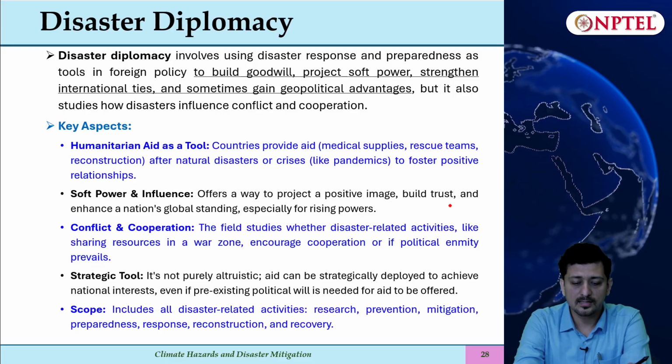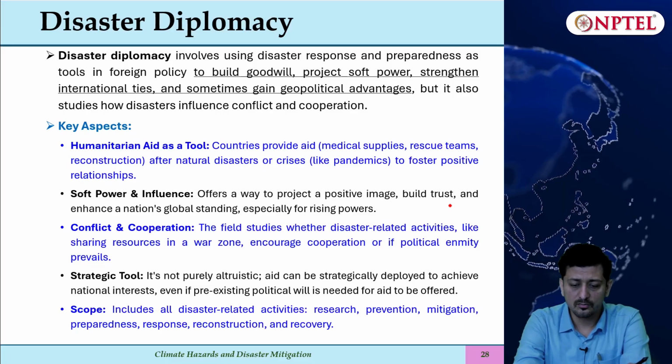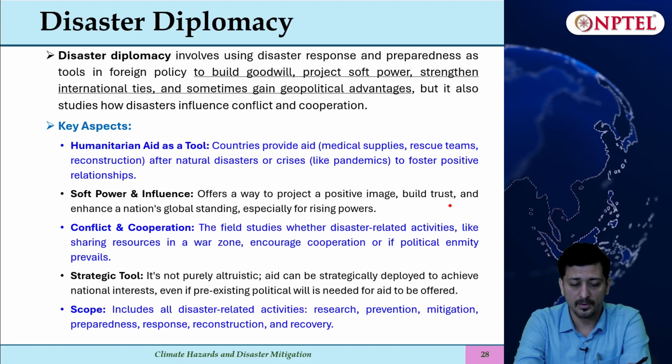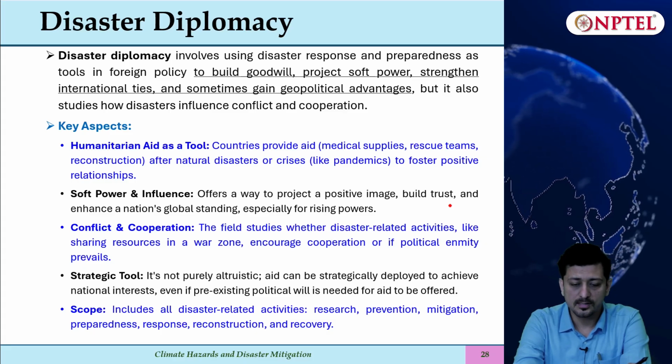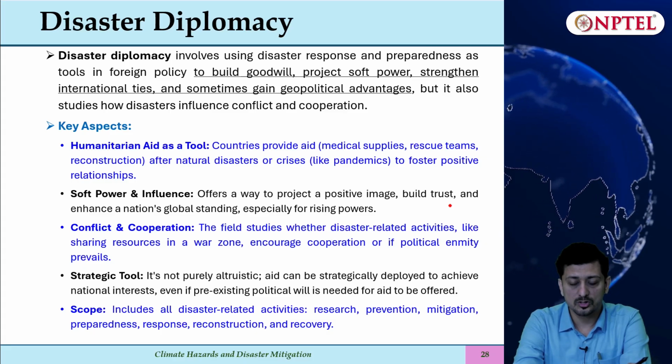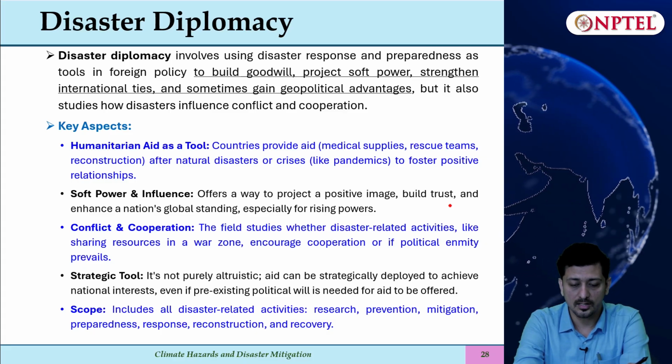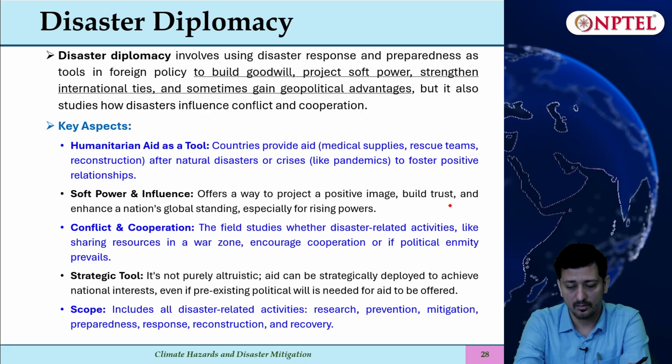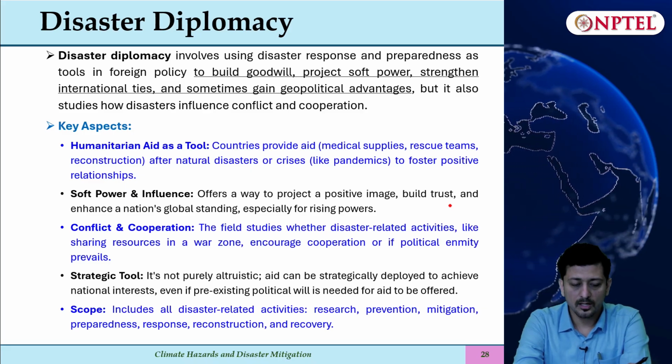Coming to the last part, disaster diplomacy. This involves disaster response and preparedness as a foreign policy to build goodwill, project soft power, strengthen international ties, and sometimes gain geopolitical advantages as well. So what are the key aspects?